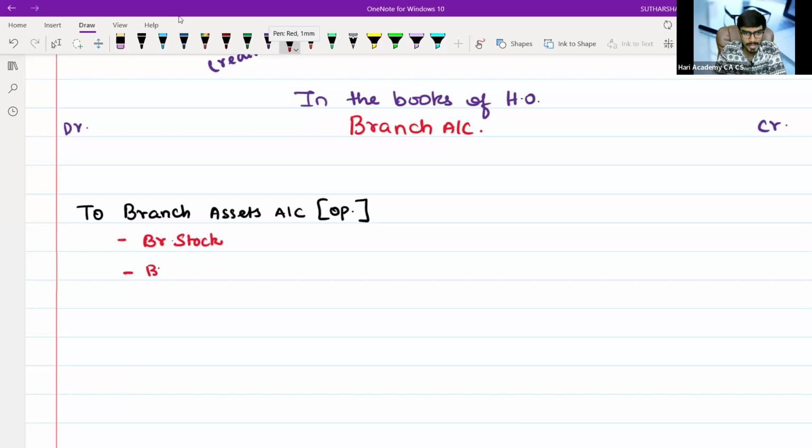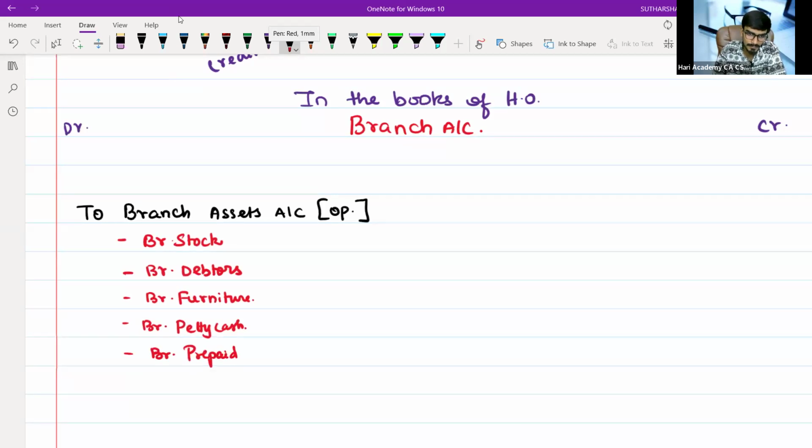Next, my asset will be debtors; for the branch, it is branch debtors. Third will be your branch furniture. Fourth will be your branch petty cash. Fifth will be your branch prepaid expenses.